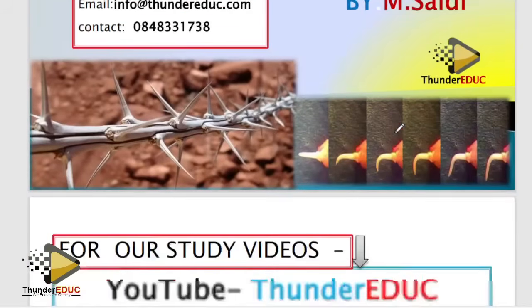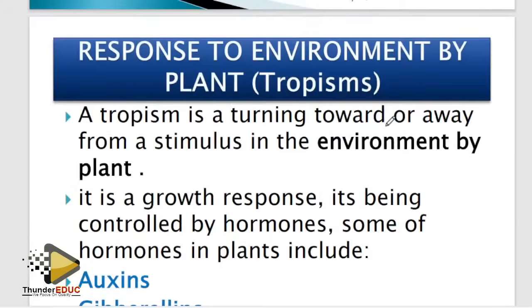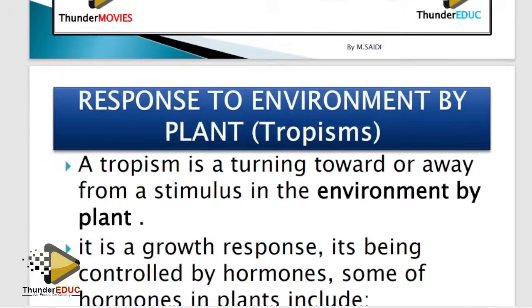And this one is also simple. What is tropism? When you talk about tropism, it is a simple thing.